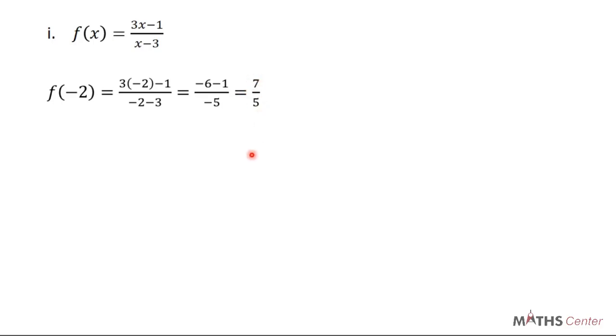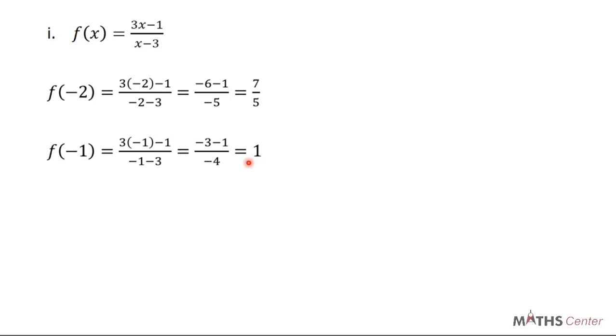We find the image of the next element, which is minus 1, and that is going to give us 3 into brackets minus 1 minus 1 all over minus 1 minus 3, which is equal to minus 3 minus 1 over minus 4. Minus 3 minus 1 will give us minus 4. So minus 4 over minus 4 will give us 1.